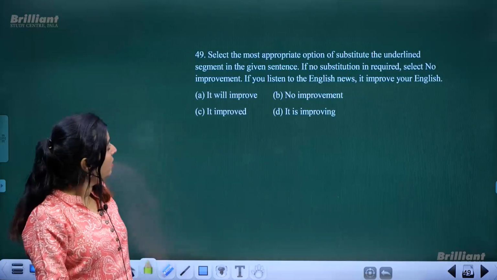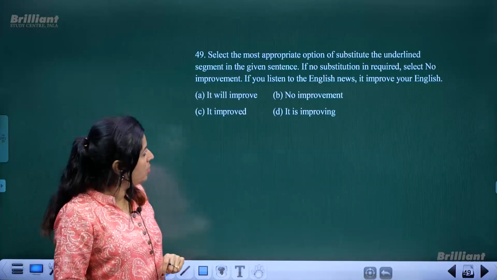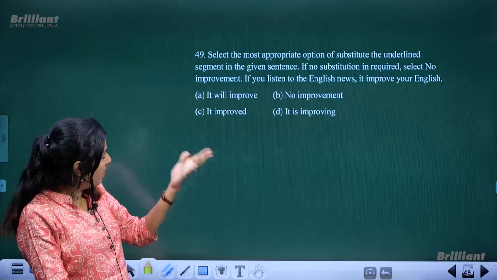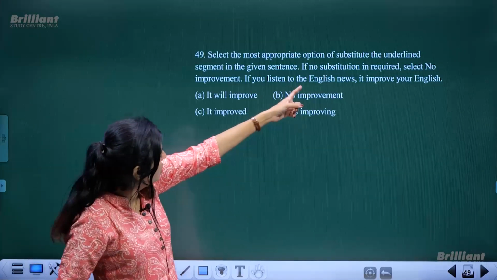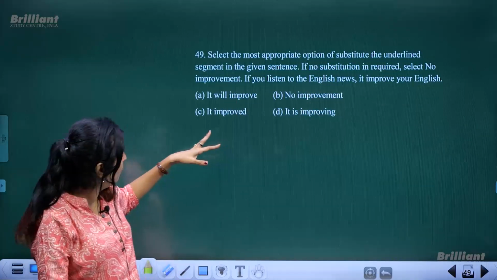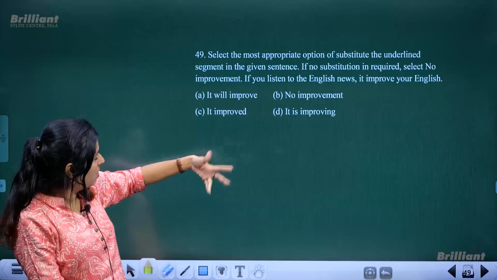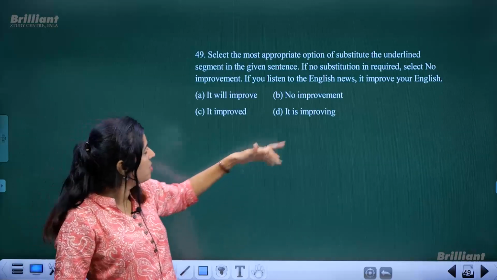The second last one: select the most appropriate option to substitute the underlined words. That means if no error is there, if no substitution is required, select no improvement. No improvement is to be selected if nothing is required.